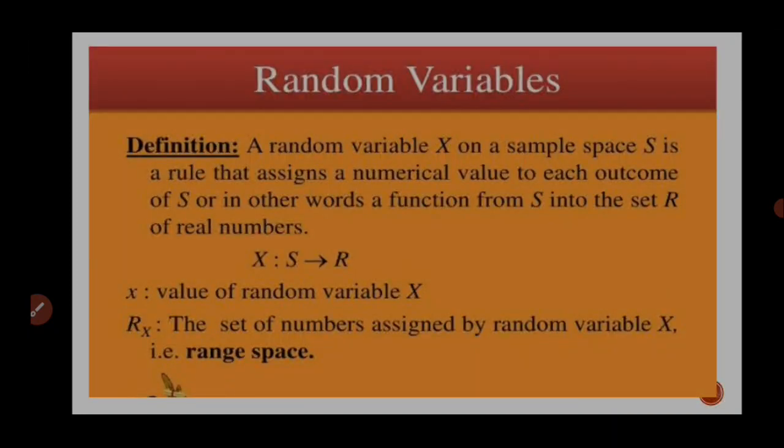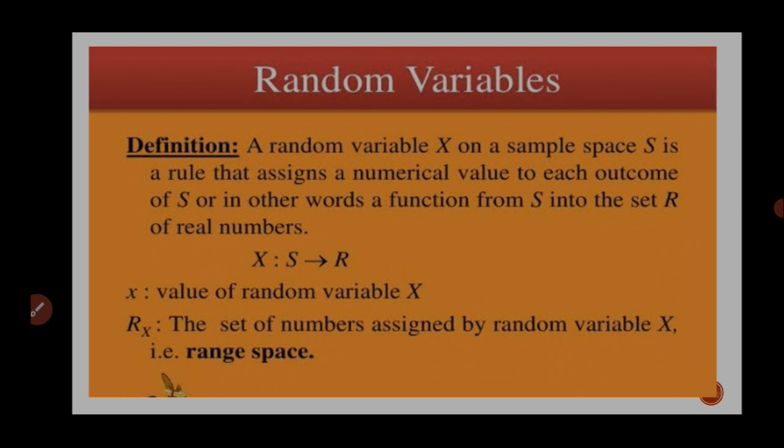First of all, we have to learn about the random variable. What is a random variable? A random variable, denoted by X on a sample space S, is a rule that assigns a numerical value to each outcome of S. S is the sample space, or in other words, a function from S into the set R of real numbers. So X: S to R. x is a value of random variable X. Rx is the set of numbers assigned by random variable X.